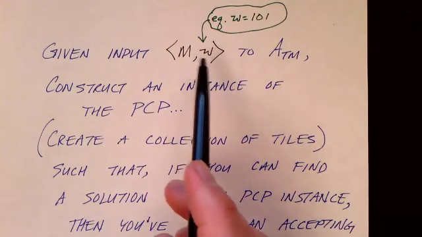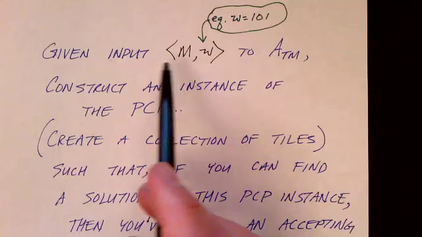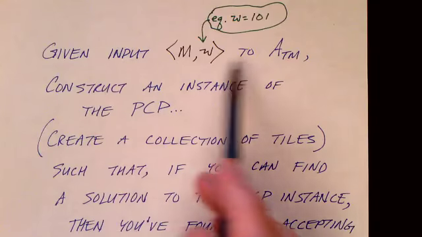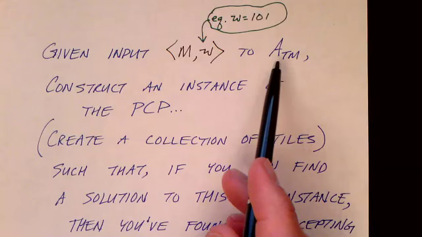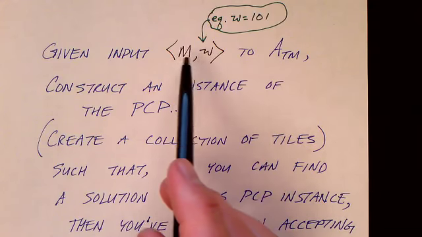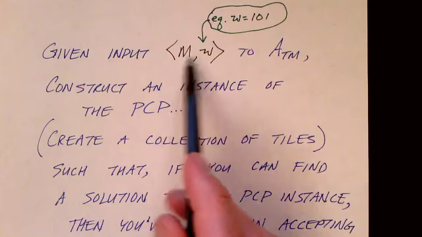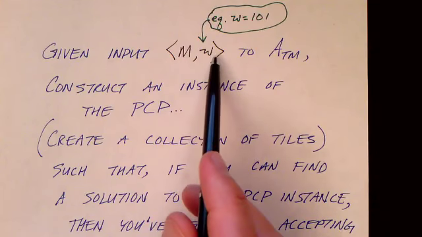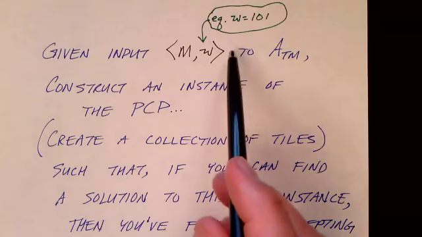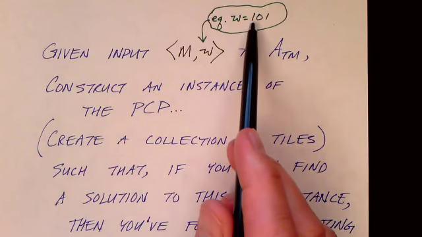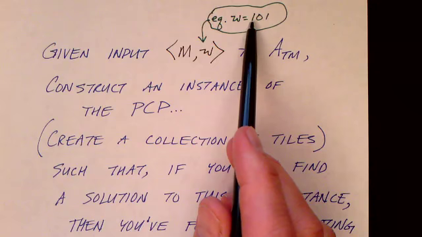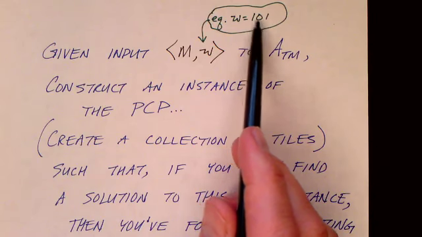But the point is, in our reduction, we are given an instance of the acceptance problem. And that means we're given a pair M, W, where M is the representation of a Turing machine and W is an input string. In our example that I'm going to work through, I'm going to assume that the example input string W is 101.